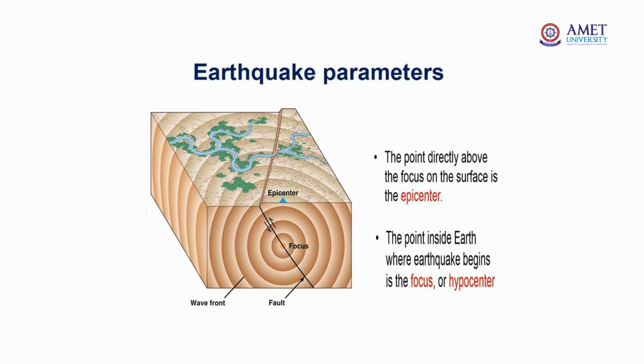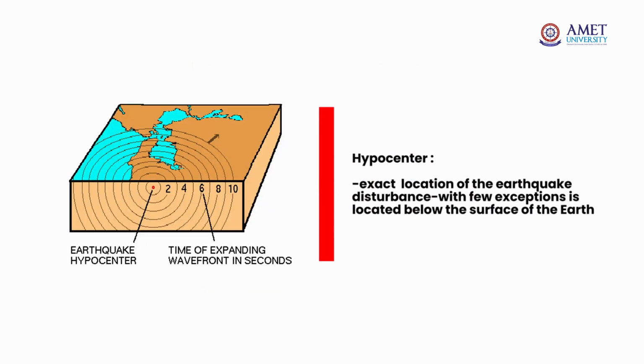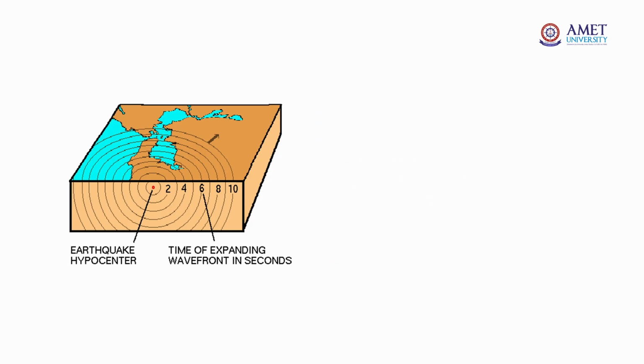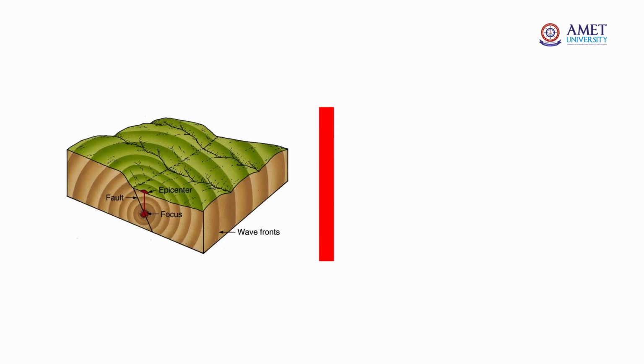Earthquake parameters: the point directly above the focus on the surface is the epicenter. The point inside the earth where the earthquake begins is the hypocenter. The hypocenter, the exact location of the earthquake disturbance, with few exceptions is located below the surface of the earth. The epicenter is the position on the earth's surface directly above the focus. A tsunami is very dangerous after the earthquake.